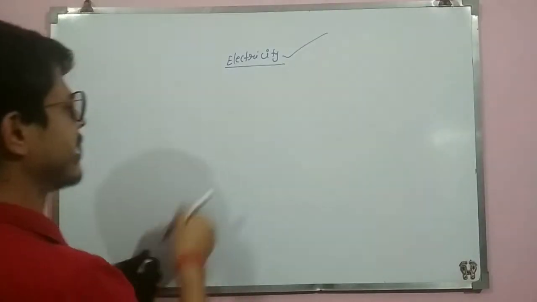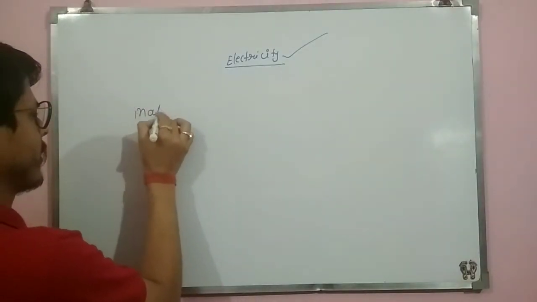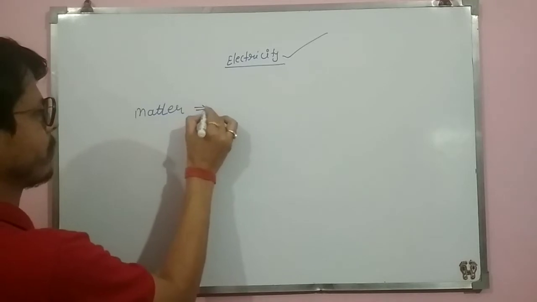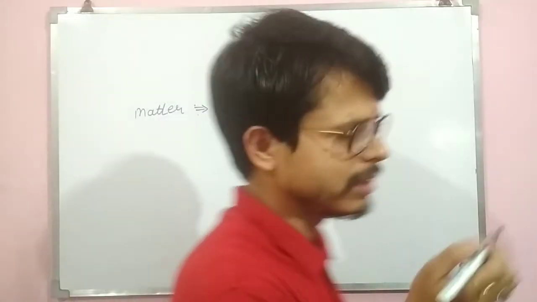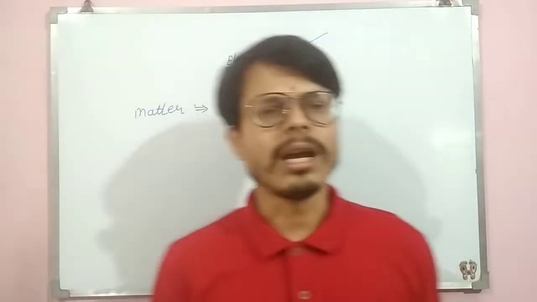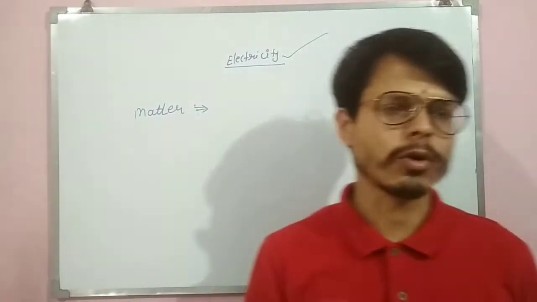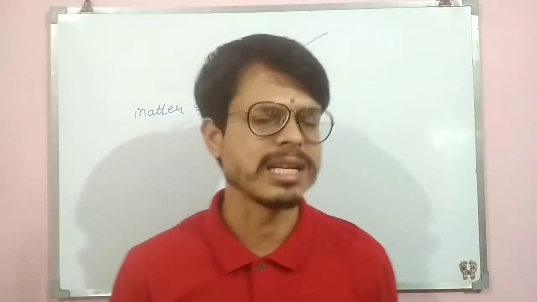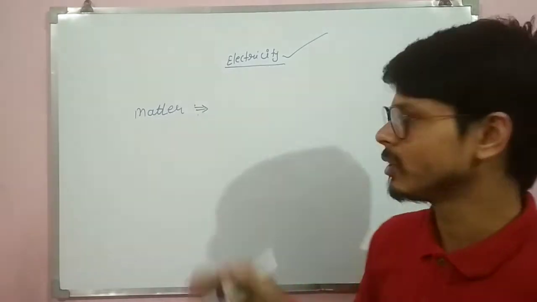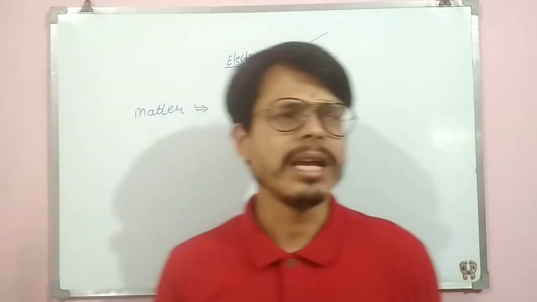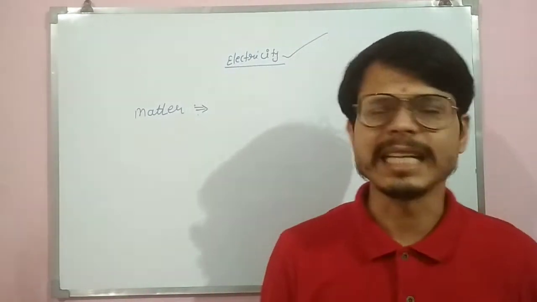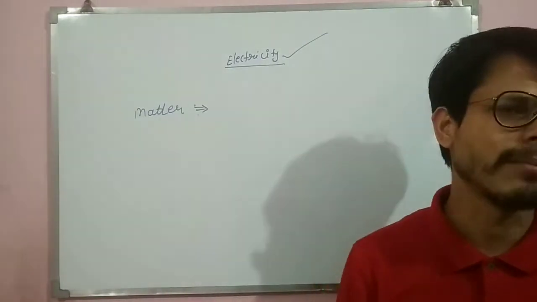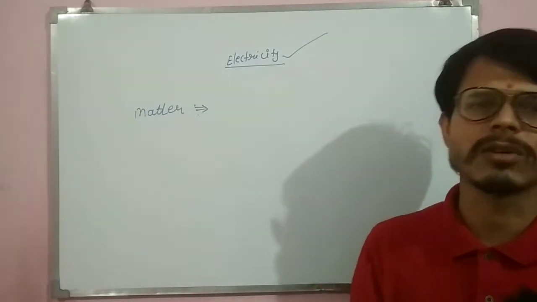Now, what is matter? Whatever in this universe occupies space and has some mass is called matter.